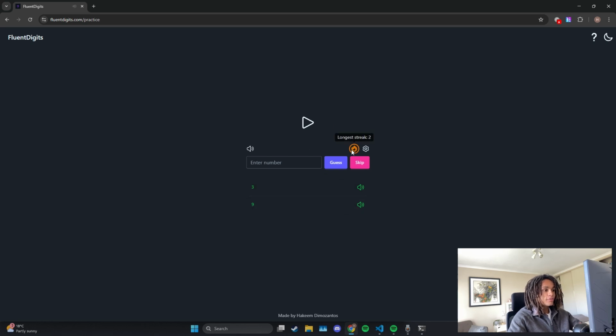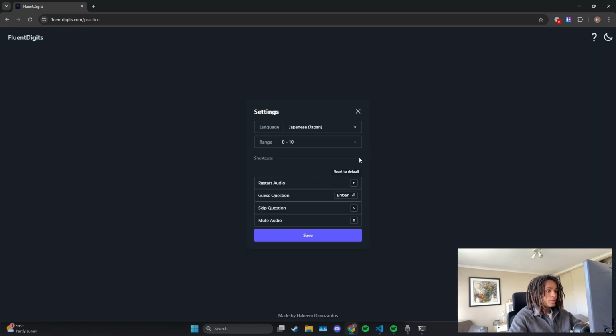I got a little streak feature here that I'm saving to local storage. So if you close it and come back after a little while, you'll still have your longest streak. So I made light, dark mode, little volume. And I also made a bunch of shortcuts. So you can actually customize the shortcuts here.